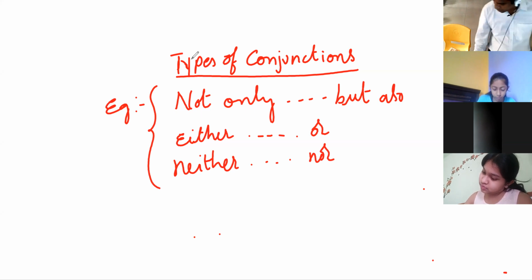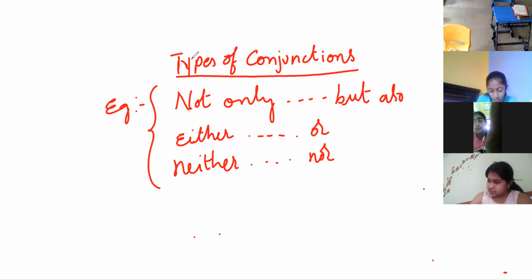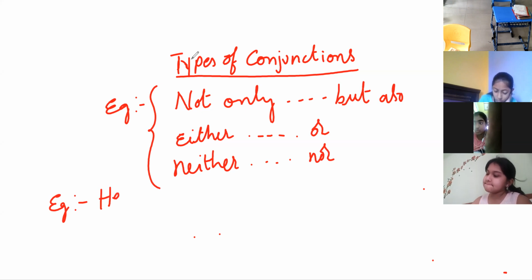Clear? I will be giving some examples. You try to guess what the correlative conjunctions are.